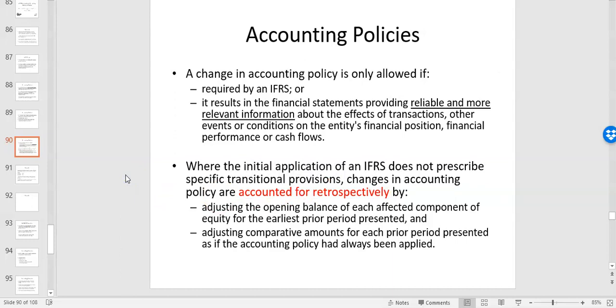Even though last year's figures were finalized and they were right at the time they were prepared, it's now a fundamental change. And you need to go back and see how the financial statements would have been presented if you always chose this accounting policy. So again, to promote comparability. So let's look at a good example of this.